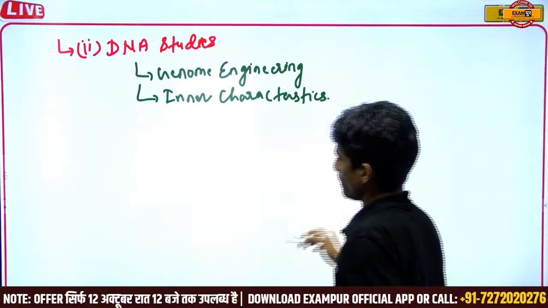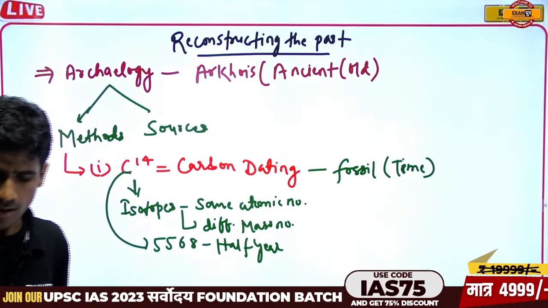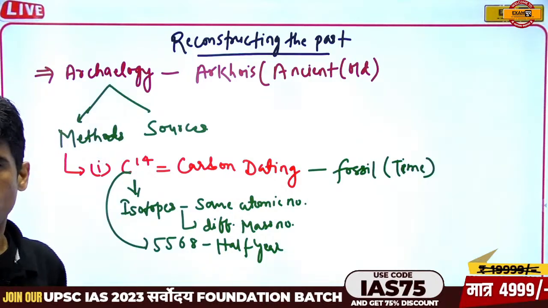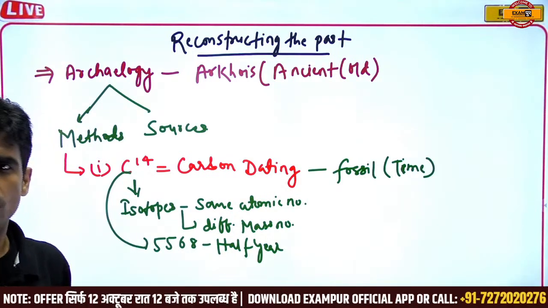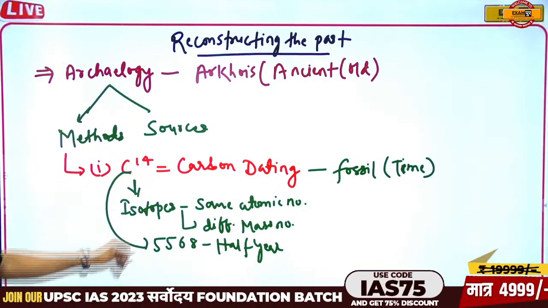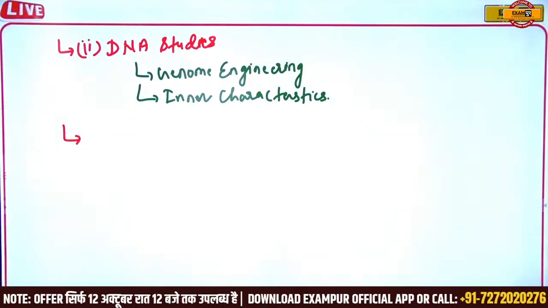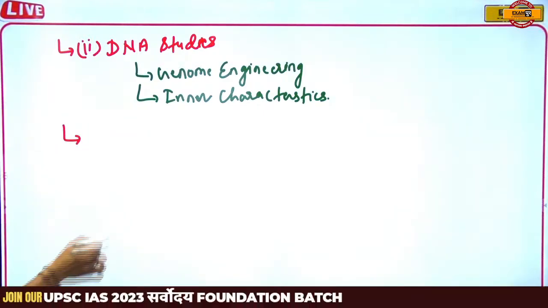Basically, these are the methods which were used in the past to trace the time period of the fossils. First is the C14 carbon dating method, second is DNA studies, and the third one is anthropology.